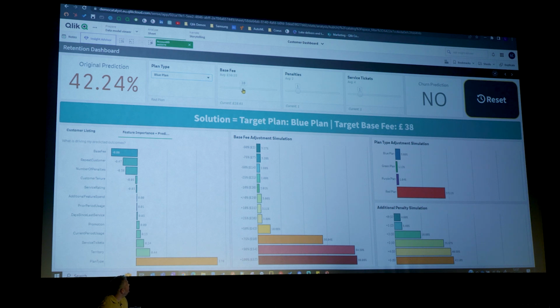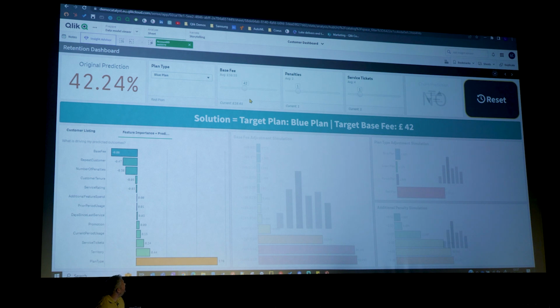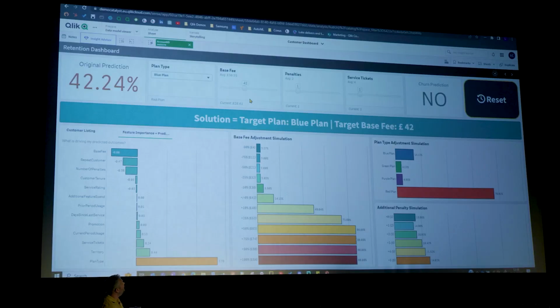So I'm going to drag this up to, let's say, £42. Will the customer churn? Will they not? If I'm charging them an extra £12 a month, I would. But no, they won't. That customer and the model and that accuracy we saw and the confidence we've got tells me I can actually put them on the blue plan and increase their base fee to £42 a month. That's a plan, and I submit that to my customer team. So let's move on to the next example.